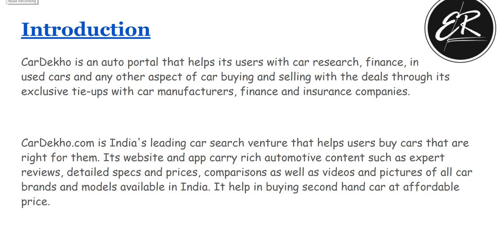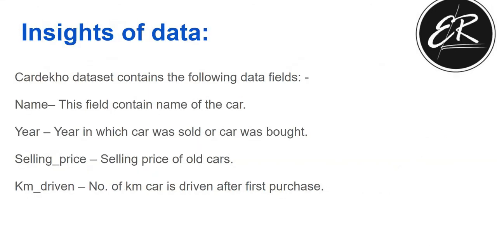Now let us look at our dataset and understand each of the data fields. The Car Dekho dataset contains the following data fields. First, name, which is the name of the car that is sold. After that there is a column, year, which tells us the year in which the car was sold or bought. Then selling price, which tells us the price of the sold car. After that, kilometer driven, which states the number of kilometers the car has been driven after first purchase.